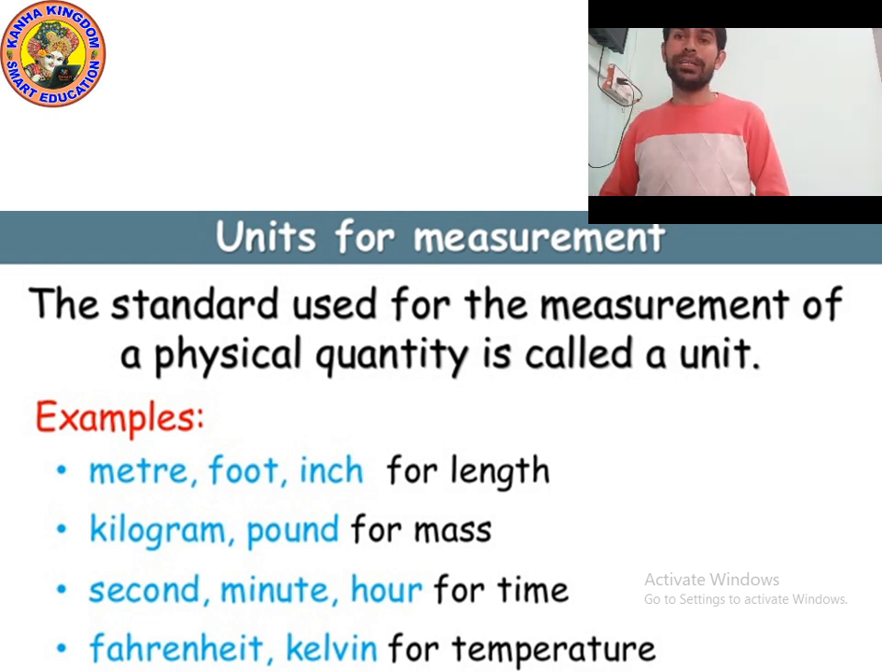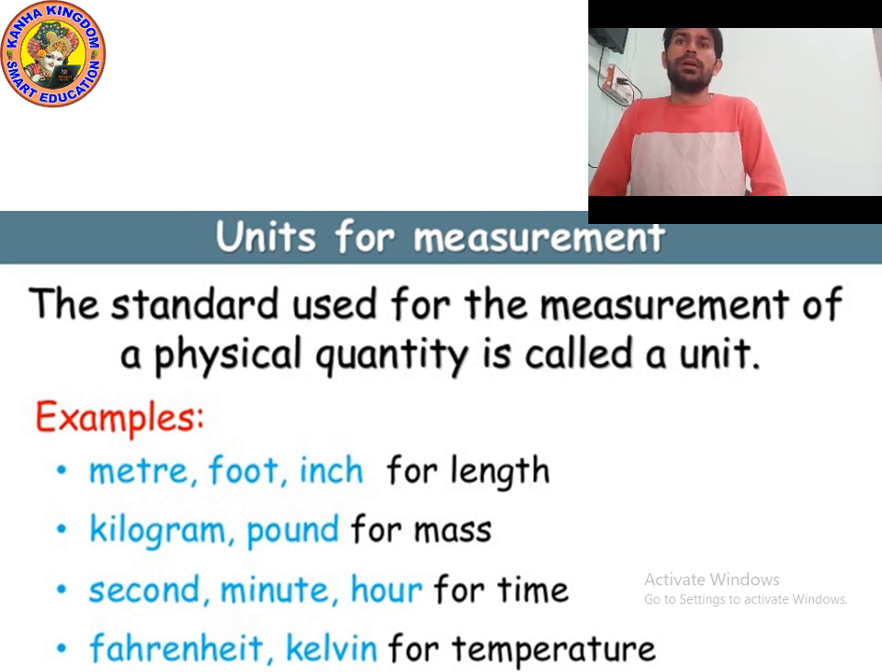Or in my words, the definition will be: unit is a fixed quantity which is used for measurement. Unit is a fixed standard quantity which is used to measure physical quantity. So remember kids, unit is used for measurement.